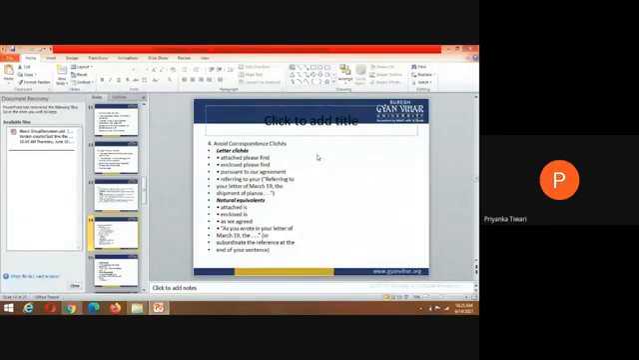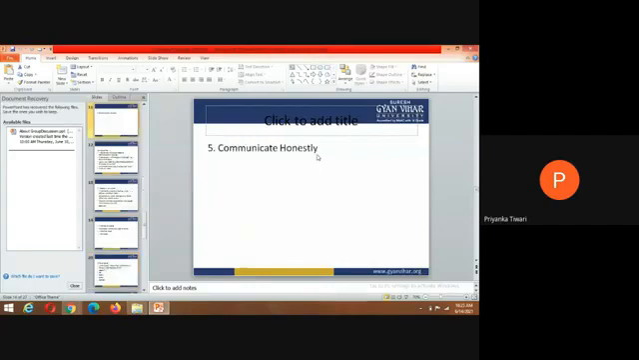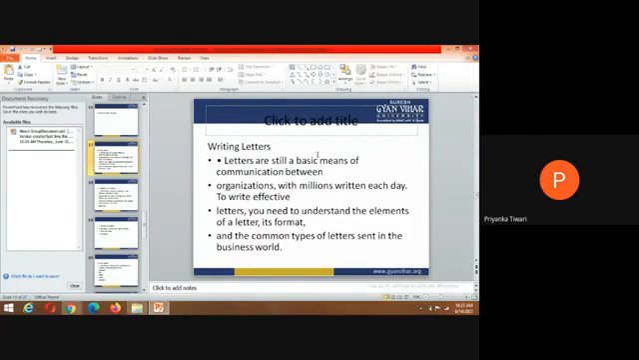Avoid correspondence glitches, letter glitches, attaching files, closures, referring to your letter. Okay, ये सारे points ज़्यादा important नहीं है. Already we have discussed it. Communicate honestly. And writing letters: letters are still a basic means of communication between organizations, with millions written each day. To write effective letters, you need to understand the elements of a letter, its format, and the common types of letters sent in the business world.